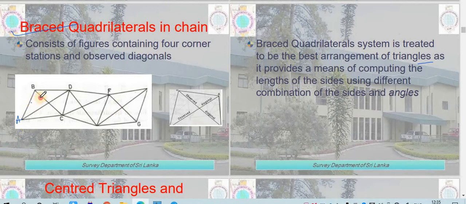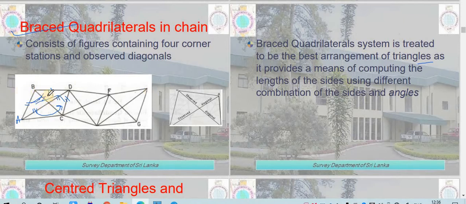Because you can see that if you are taking this as a base, by this you can measure this one. After measurement of this you can get this, as well as you can get this. After this you can get this. So CD can be obtained through this route and CD can also be obtained through this route. So suppose the value you get from here is 80, and from here also your value is 80, then you have got a check.